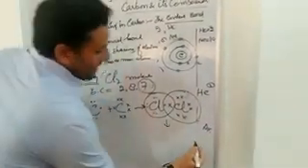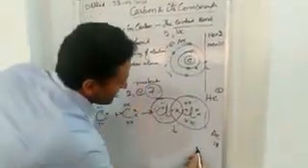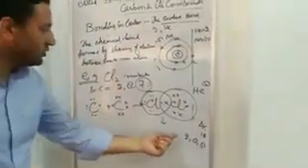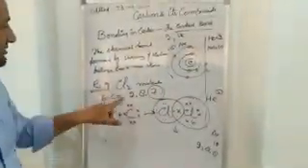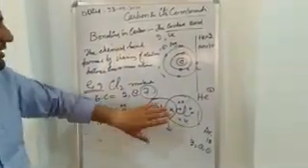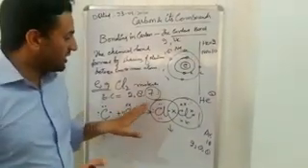Argon's atomic number is 18, and argon's electronic configuration is 2, 8 and 8. Now chlorine has also 2, 8 and 8. Because it was 2, 8, 7, it has shared one electron with another chlorine atom. Now it becomes 2, 8, 8, and both the atoms are satisfied and the molecule has been formed.